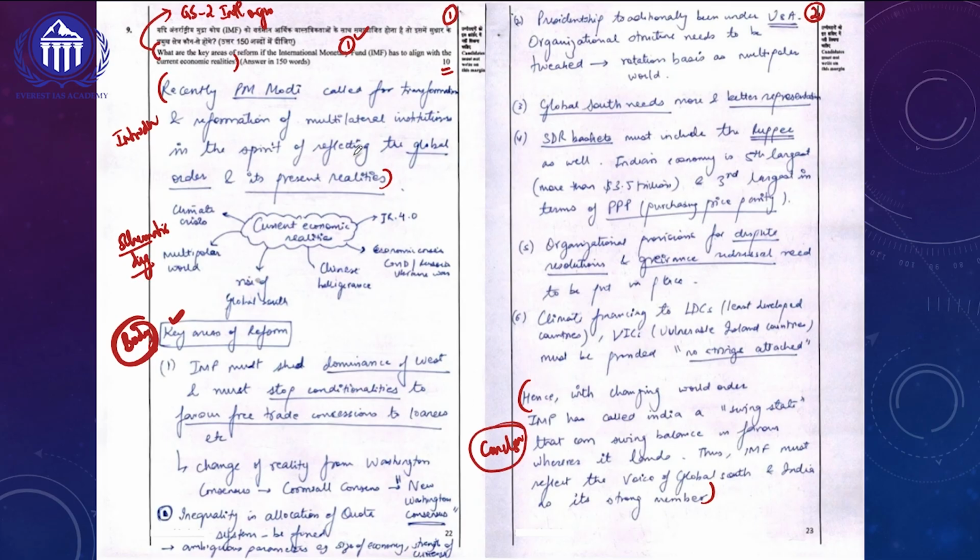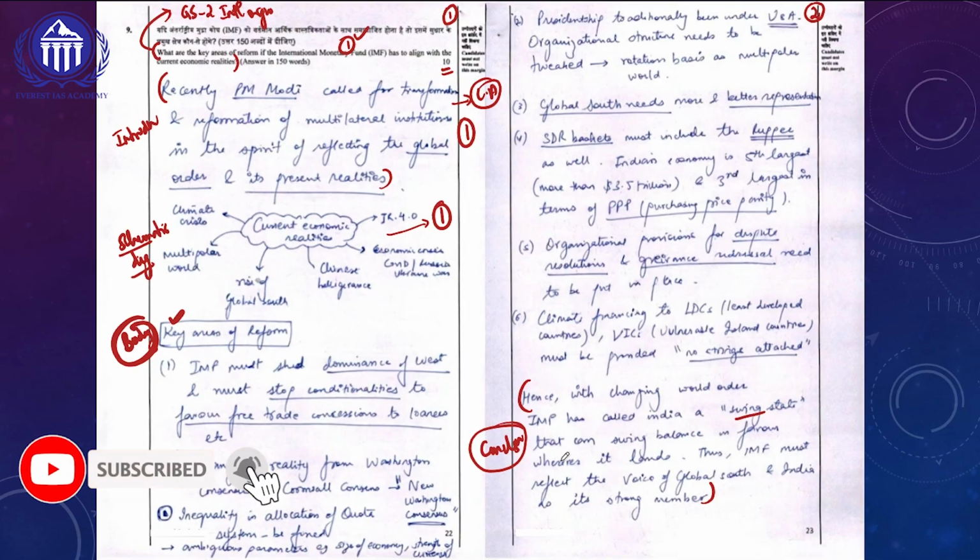Okay, let's go into the introduction here. Recently, the Prime Minister called for transformation and reformation of multilateral institutions in the spirit of reflecting the global order and its present reality. So he's trying to link current affairs in the introduction itself. So he's trying to add value to his answer. Followed by this, the schematic diagram will fetch him another 1 mark extra. And if you look at the conclusion as well, he's trying to link it with current affairs. So he'll easily get that 1 mark.